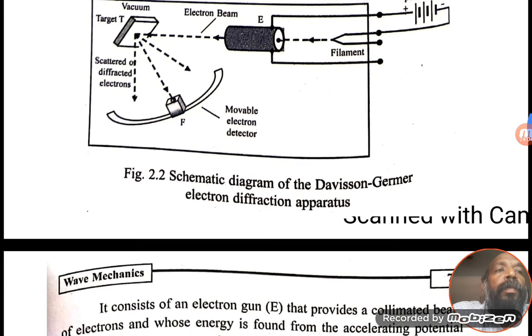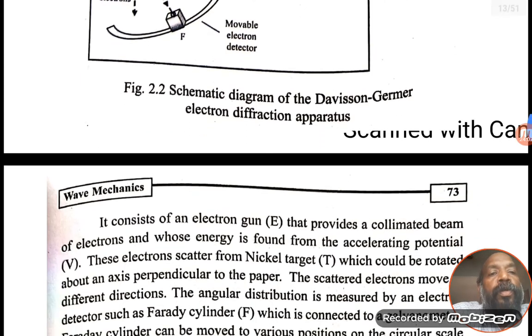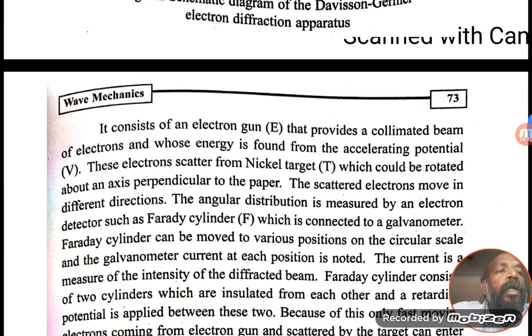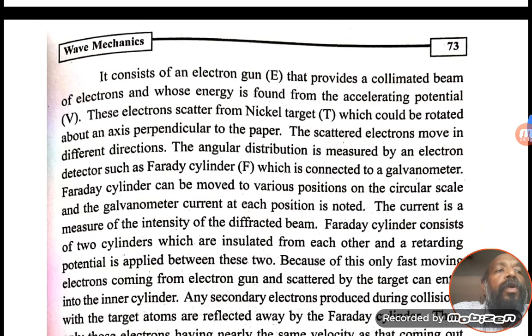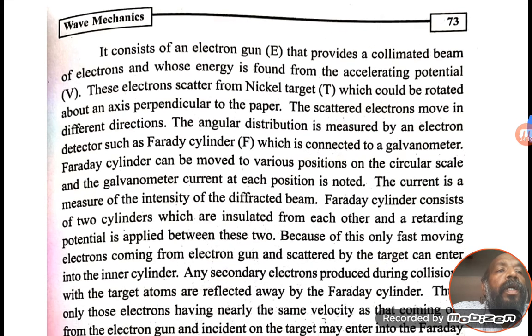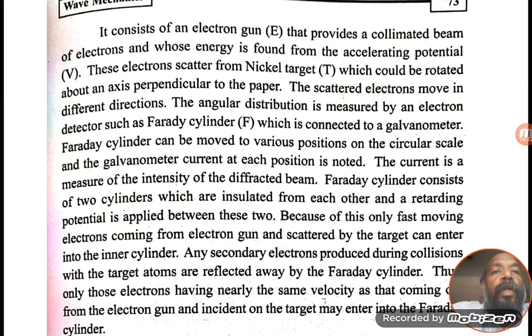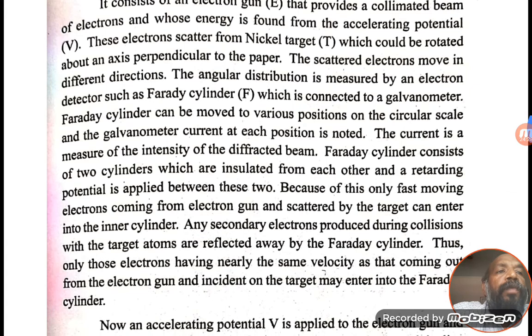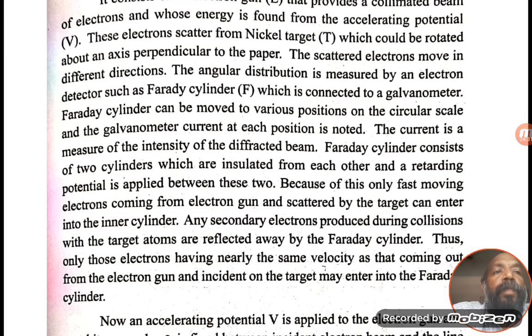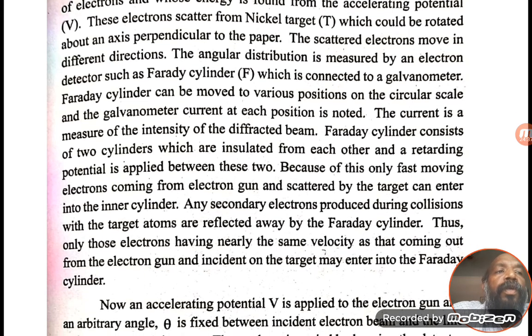So what is the theory behind this experiment? Let us see that. It consists of an electron gun that provides a collimated beam of electrons whose energy is found from the accelerating potential. So with the electron gun, we can calculate the energy of the electrons with the help of the potential. The electrons scatter from a nickel target, which can be rotated about the axis perpendicular to the paper. The scattered electrons move in different directions. The angular distribution is measured by an electron detector such as a Faraday cylinder, which is connected to the galvanometer.